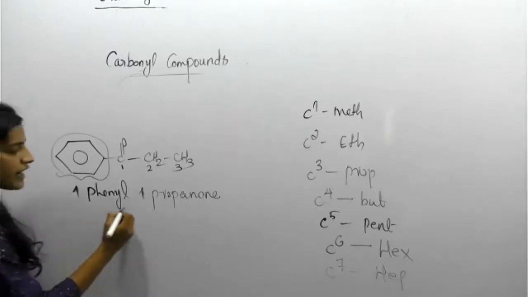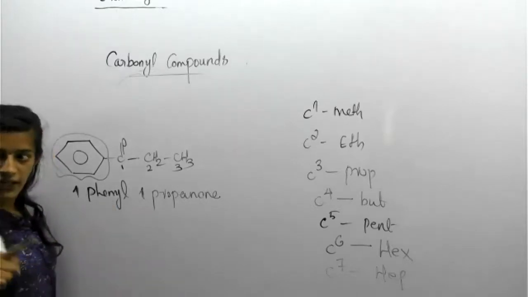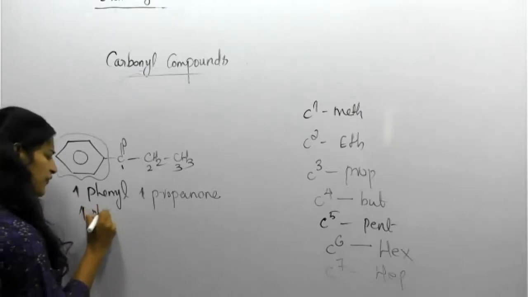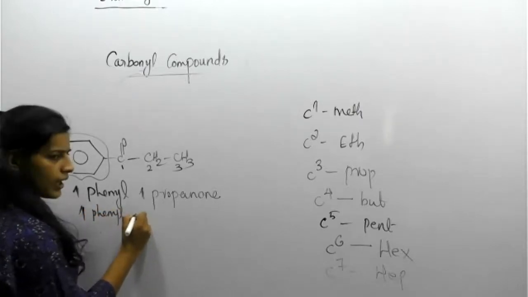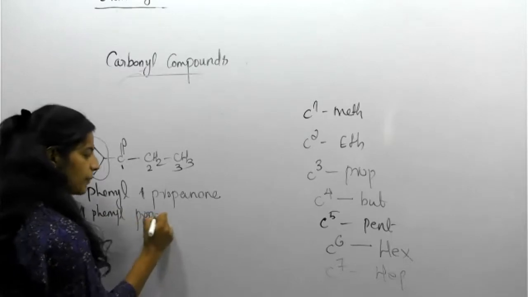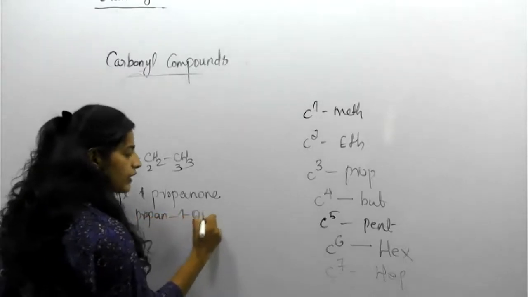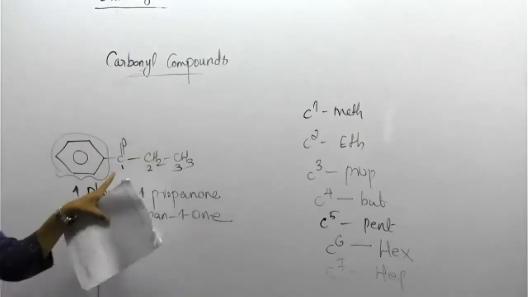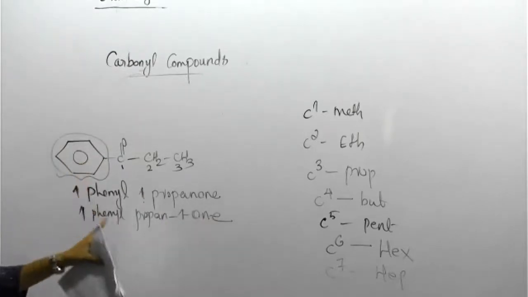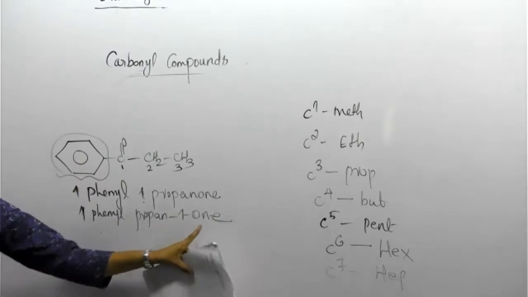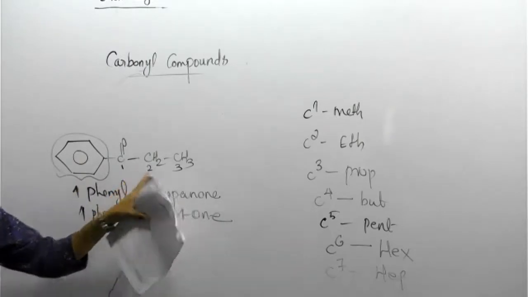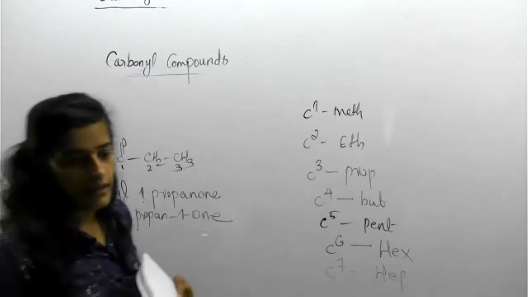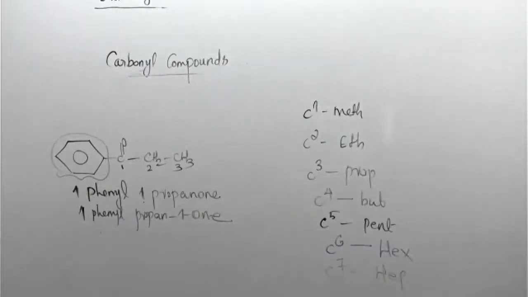Another name is 1-phenylpropan-1-one. That is also possible: the first carbon has the phenyl group, then propan-1-one also on the first carbon, and 1, 2, 3, a three-carbon propanone. Clear? Any doubt?